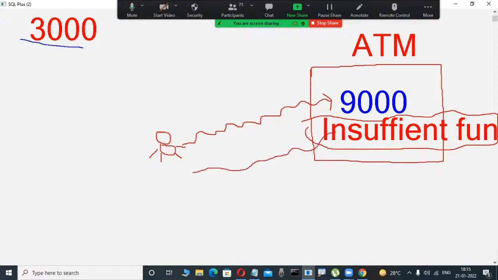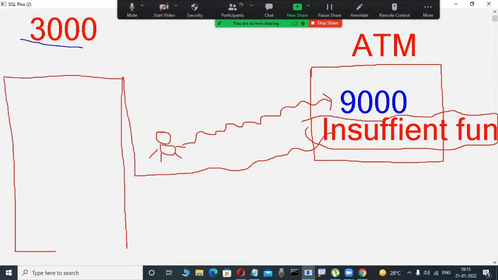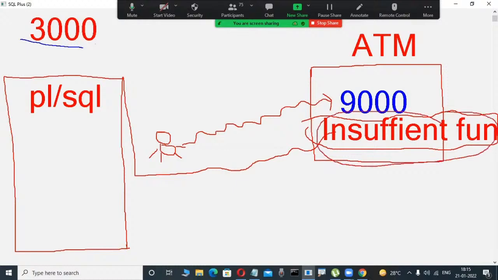Actually, same like you, some software engineers are writing coding, that is important. They are writing coding in PLSQL. Suppose in Oracle projects, banking projects, they are writing in PLSQL. What is the condition? If the user entered amount is more than the available balance, then this message they are writing. Same like Java, C++, some coding is there. They are writing if conditions like that. Otherwise, how is it possible?